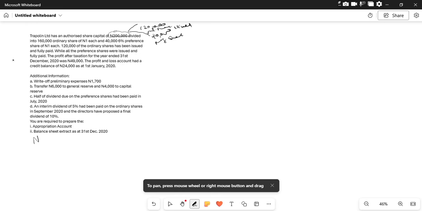So let's look at the questions one by one. Now the additional information that we have is to write off preliminary expenses of 1,700 naira in the appropriation account.